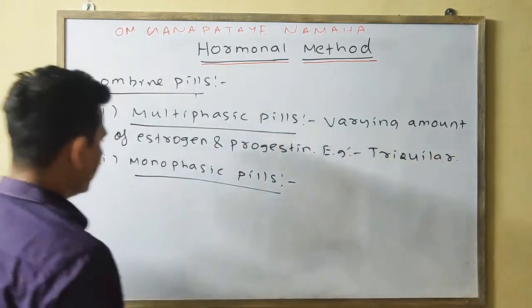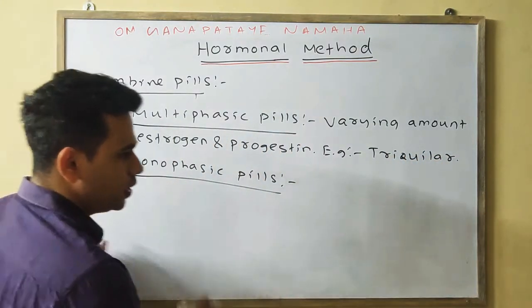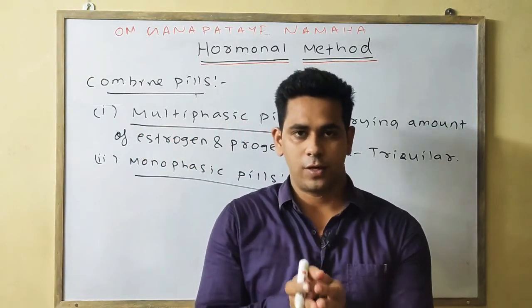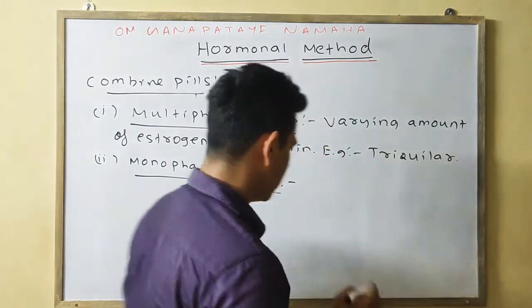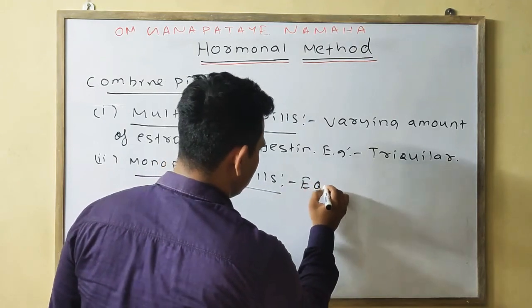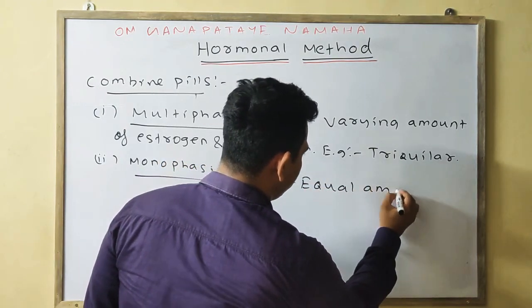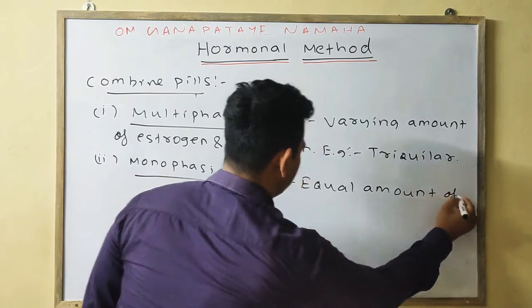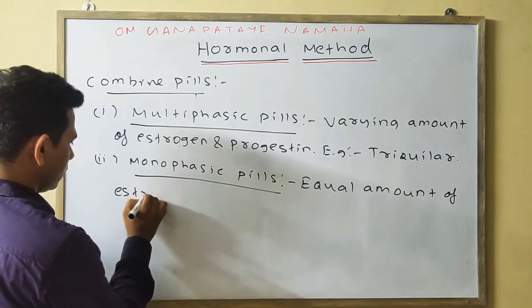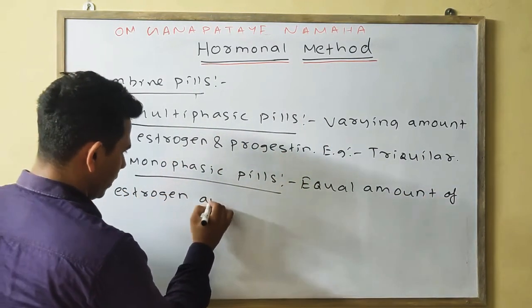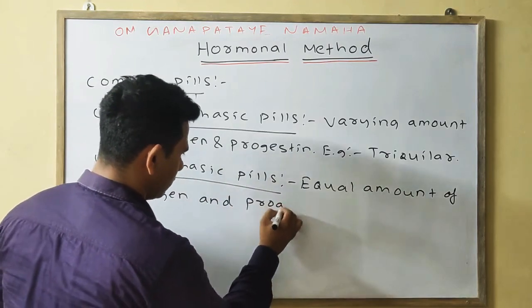Okay, whereas in case of monophasic, I have said earlier, the presence of equal amount of the estrogen and the progestin. Equal amount of estrogen and progestin.